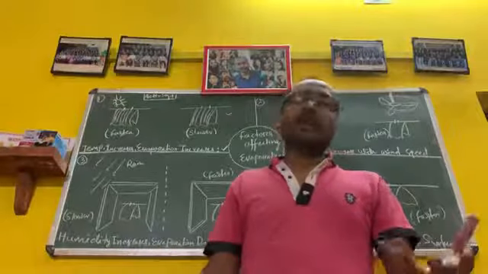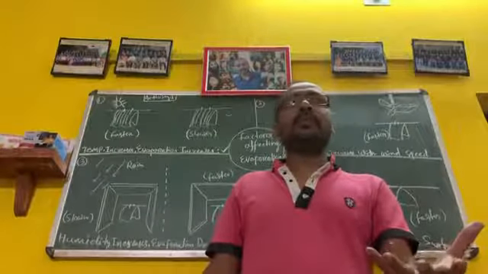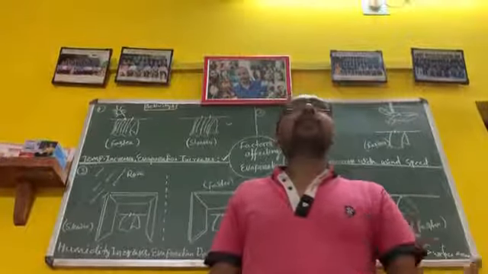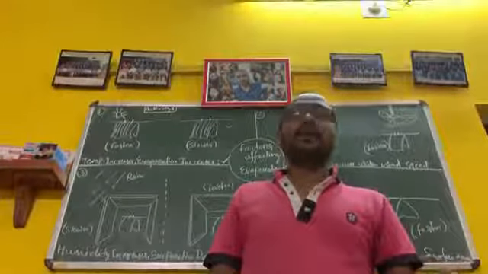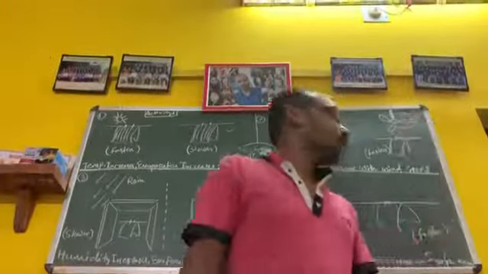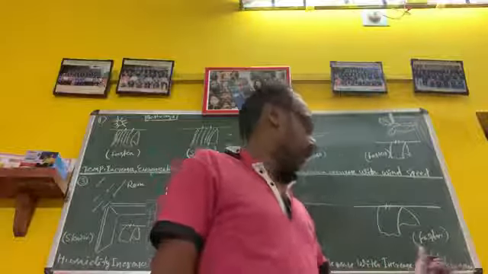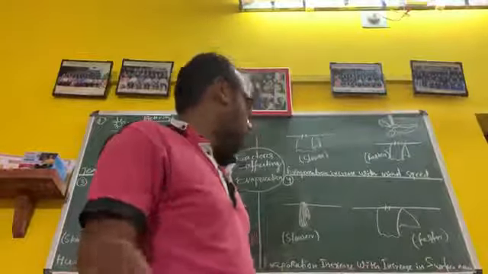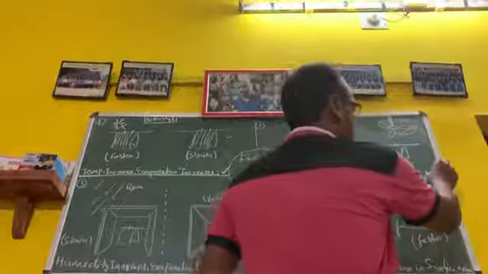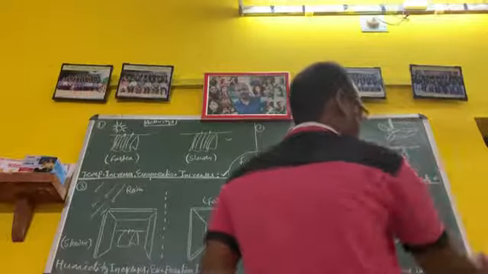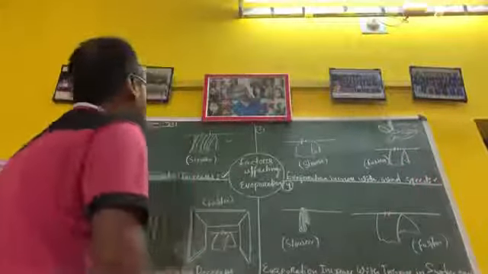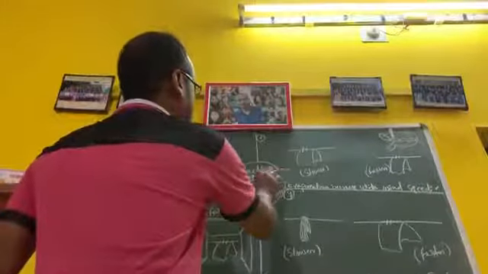In the plate it will evaporate faster because the plate has more surface area than the glass. If it takes one day in a plate, it will take three days in a glass. So this is a factor of evaporation: increase in surface area, increase in evaporation. This is also directly proportional. So you have to write why these are the factors. These are all the factors affecting evaporation.